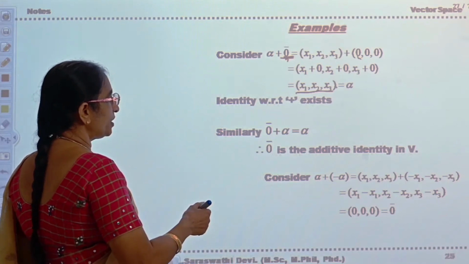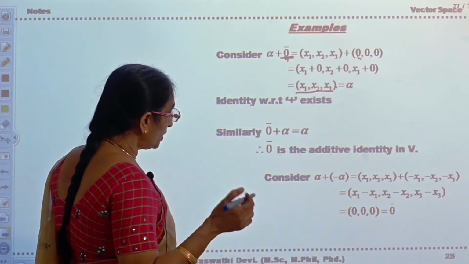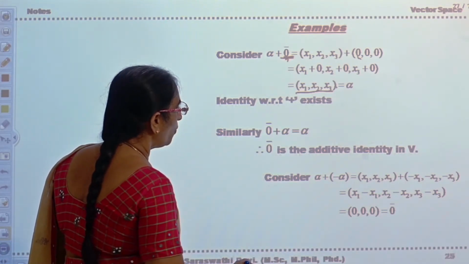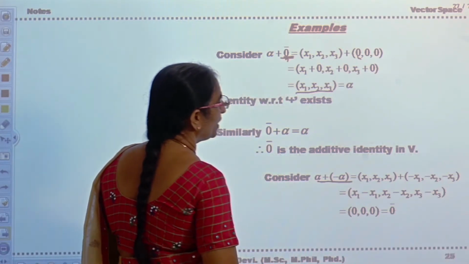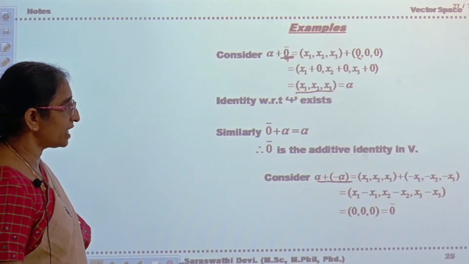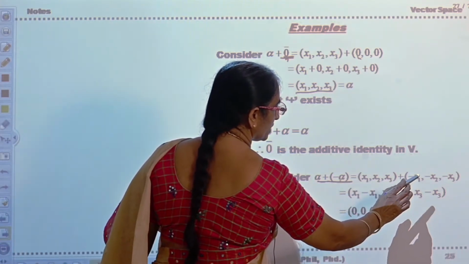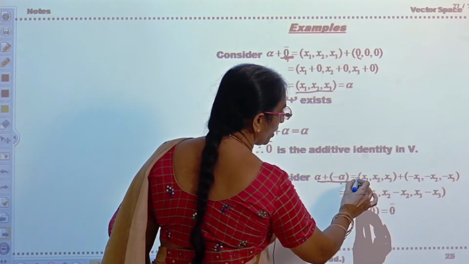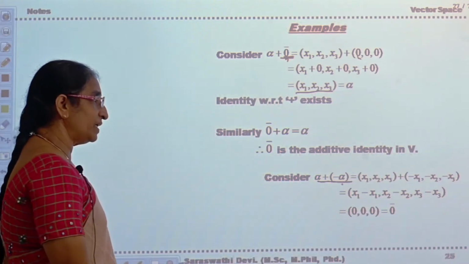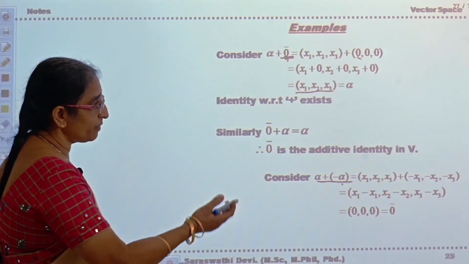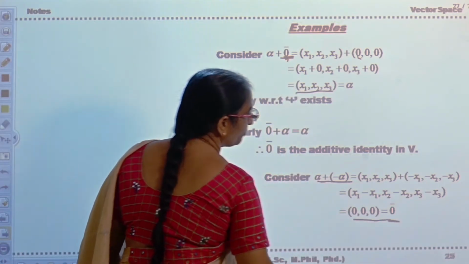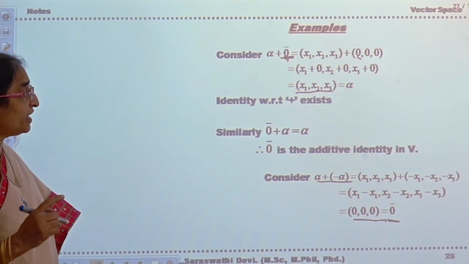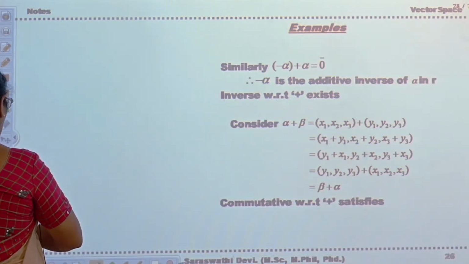Okay, now what are you going to say? Additive inverse will exist. For that, what are you going to take? Alpha plus minus alpha. That is alpha plus minus alpha is x1, x2, x3 plus minus alpha, which means you have to multiply x1, x2, x3 by minus 1. So minus x1, minus x2, minus x3. This yields 0 bar. Therefore, there exists additive inverse.